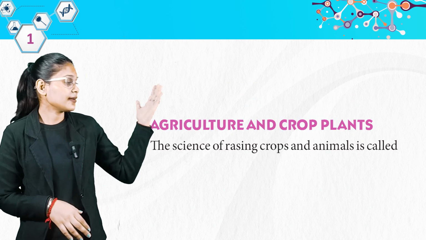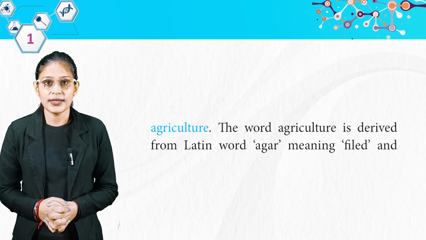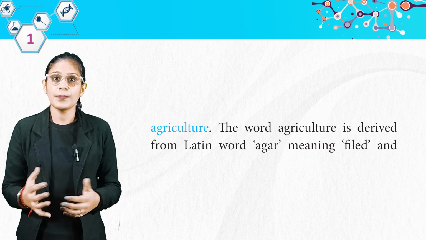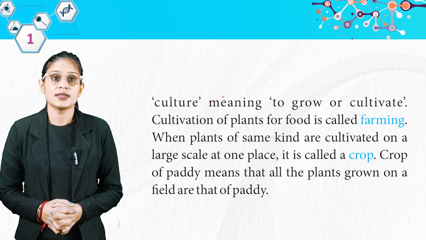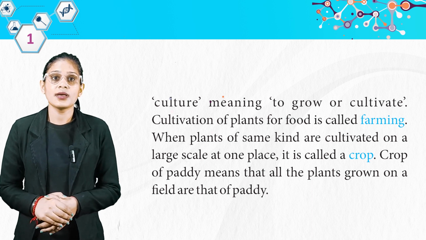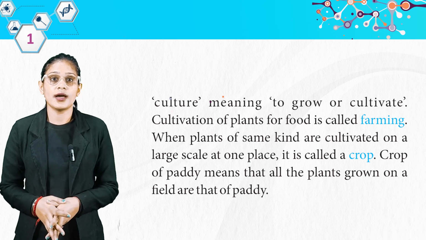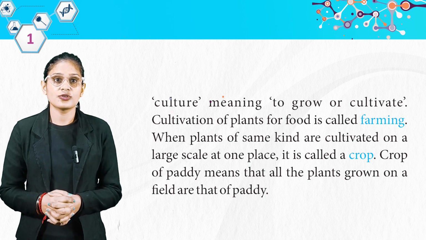Here we have agriculture and crop. The science of raising crops and animals is called agriculture. The word agriculture is derived from the Latin words ager, meaning field, and culture, meaning to grow or cultivate. Cultivation of plants for food is called farming. When plants of the same kind are cultivated on a large scale at one place, it is called a crop. Crop of paddy means that all the plants grown on a field are that of paddy.